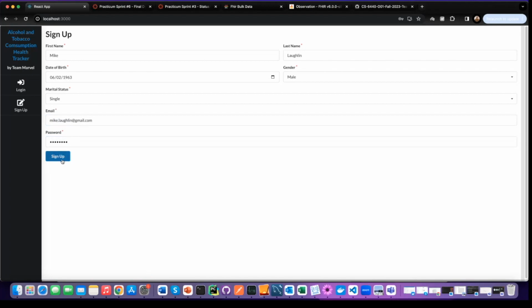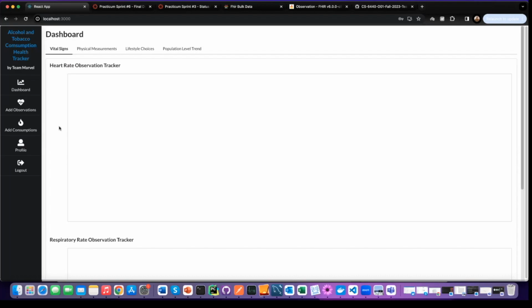And as the user signs up, it actually logs in the user by default and takes them to the dashboard. Since we don't have any history for this user currently, there is nothing that we see in our dashboard charts.